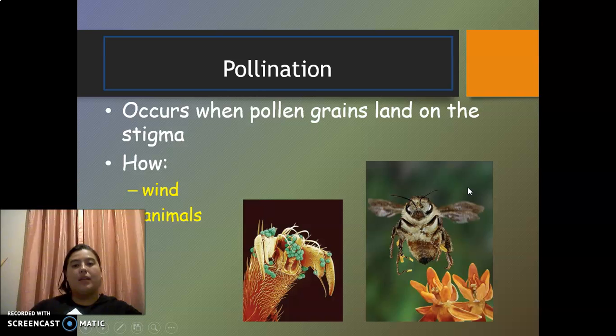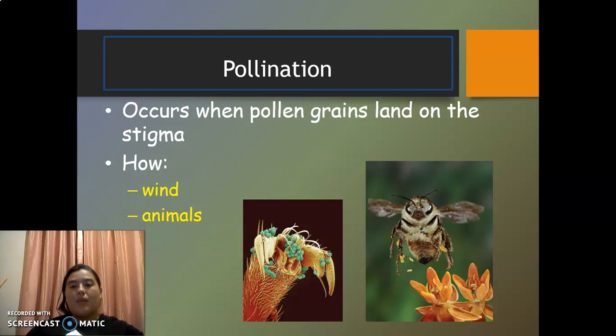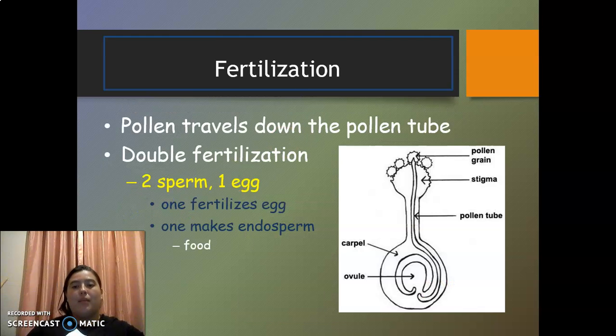And pollination occurs when pollen grains land on the stigma. How? With wind and animals. In animals, for example, with bees. Okay. For fertilization, pollen travels down the pollen tube. Okay, if you see, we have pollen grain, then the stigma, and this is the pollen tube. In double fertilization, that means two sperm and one egg. One fertilized egg, one mixed endosperm. Okay, that is the point. Okay, we have the carpel and the ovule.